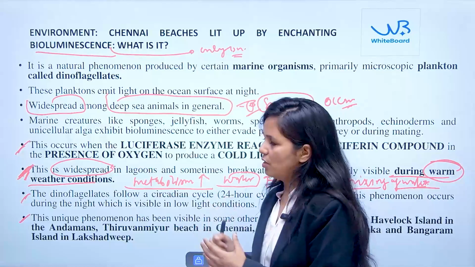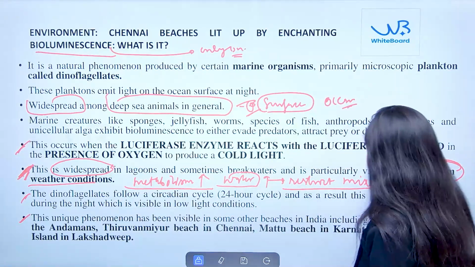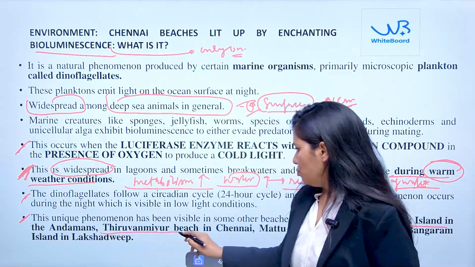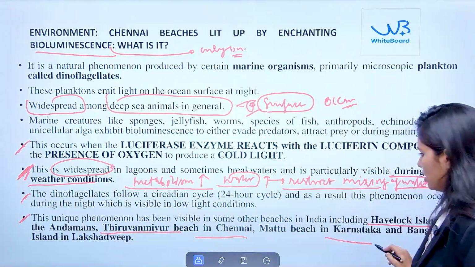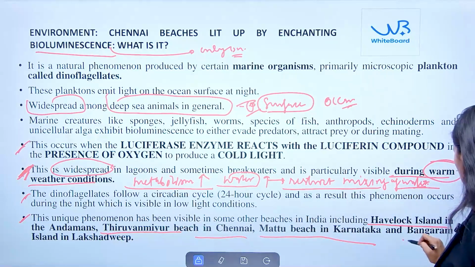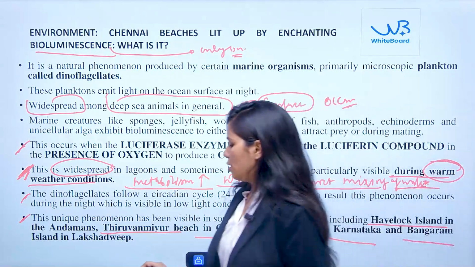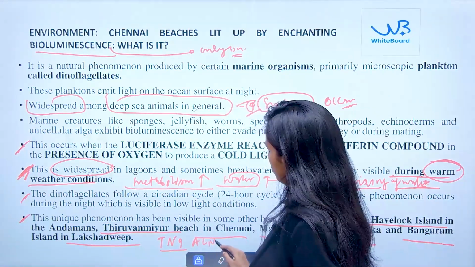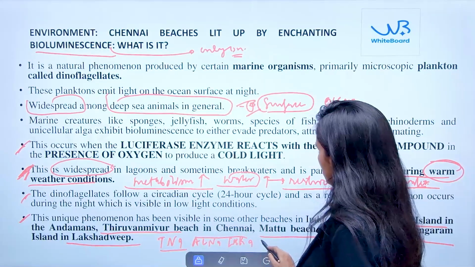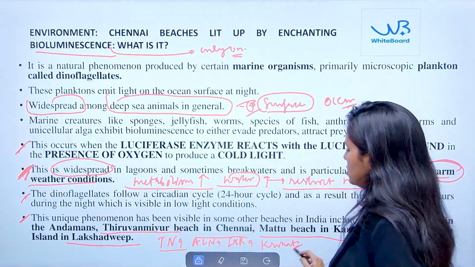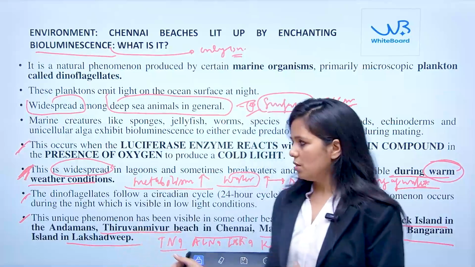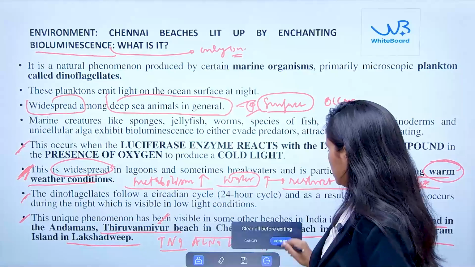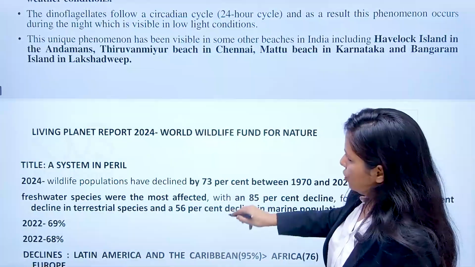Fine. And another thing we should also remember is that it is not only the beaches of Chennai which have observed the phenomenon of bioluminescence. Apart from Chennai, Havelock Island in the Andaman region, Thiruvanmiyur beach in Chennai, in Karnataka it is Mattu beach, and last but not the least it is Bangaram Island in Lakshadweep. So Tamil Nadu, Andaman and Nicobar Islands, Lakshadweep and Karnataka beaches have previously observed this unique phenomenon of visible light on the surface of the coastal area. So this is about bioluminescence.